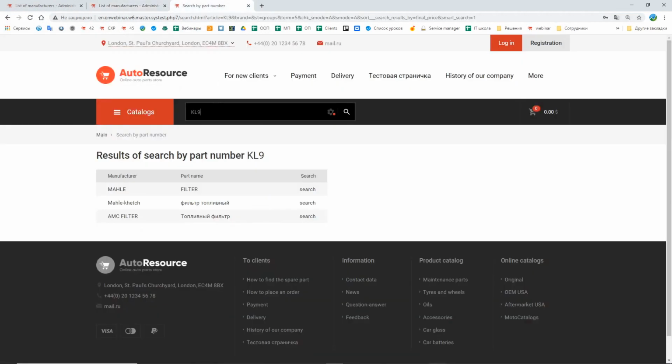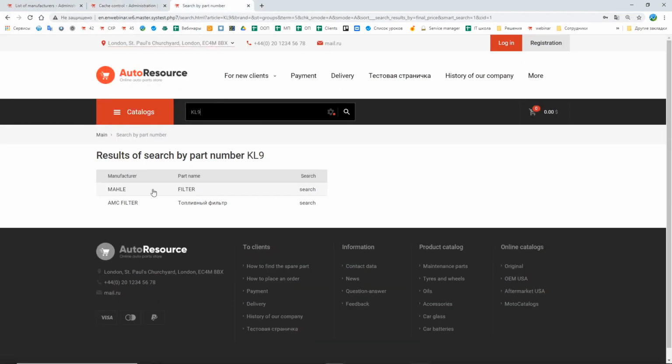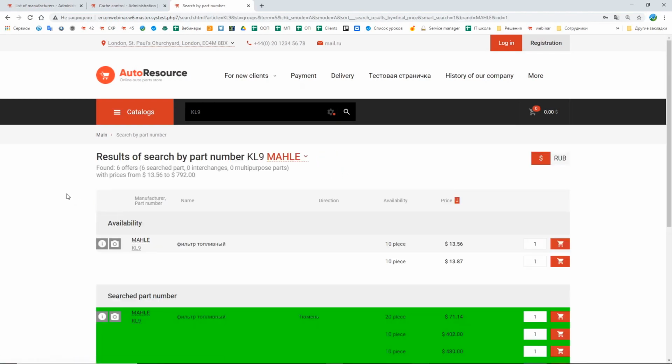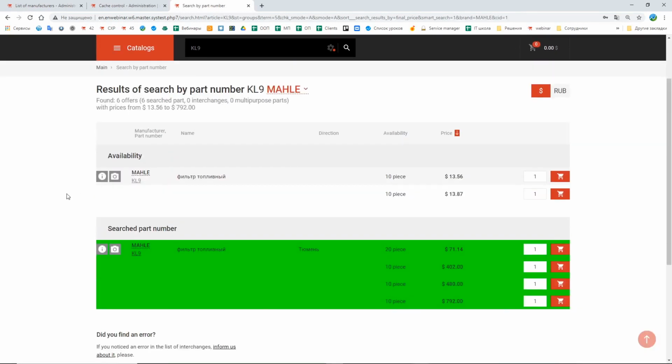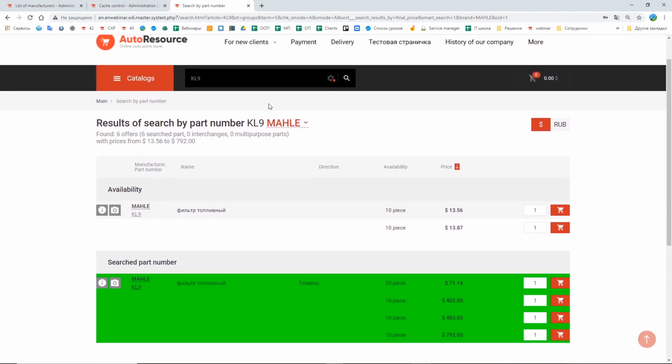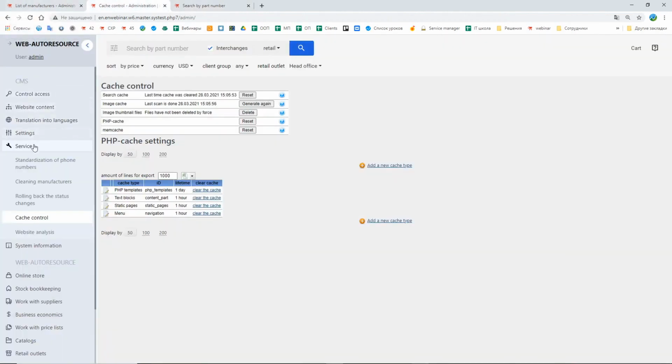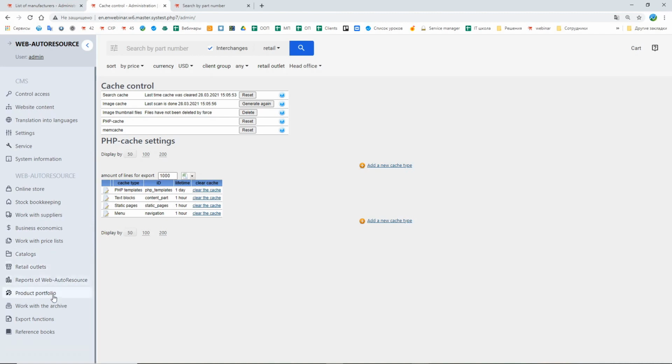Let's search for the spare part. Now we see that we have offers only for Malé. The offers for Malé that existed before are now displayed here under the Malé manufacturer. These are the synonyms of the manufacturers inside the system.